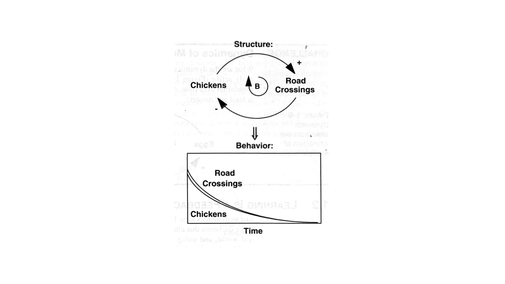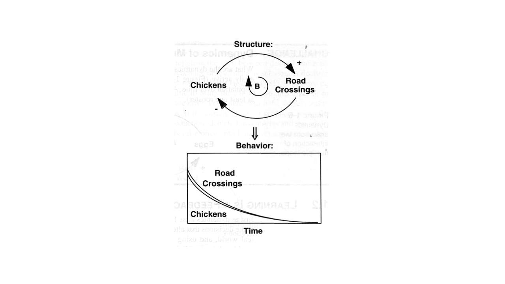The rate at which road crossings go up and chickens go down is going to be some function of traffic and chicken density and chicken road crossing skill. But you'll notice here, chickens going up, road crossings going up, same sign. If chickens go down, we'll come back to that. That's the balancing part. So we get the plus sign here.